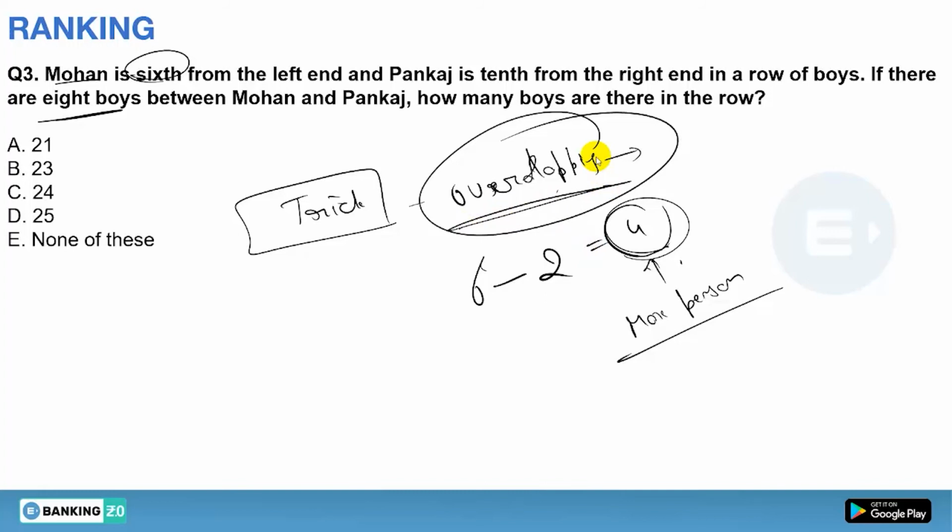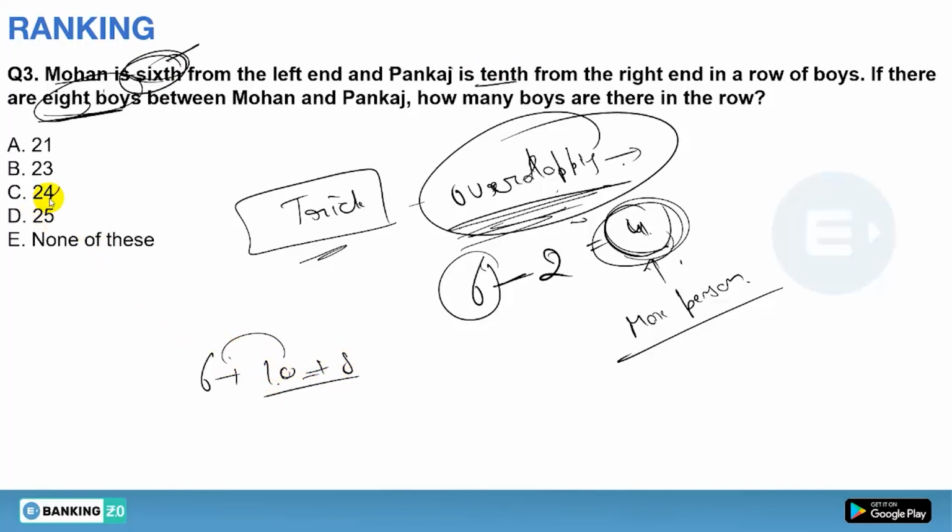Again I'm telling you the trick: whenever you are checking whether the overlapping condition is followed or not, and there are 2 persons having positions from 2 different ends, you have to take the lower position. The lower position is 6, so subtract 2, that becomes 4. These 4 are the maximum persons that could sit between Mohan and Pankaj in the overlapping condition. But here they have given 8 boys, so the overlapping condition does not hold, and only non-overlapping is possible. In non-overlapping it is simple: 6 plus 10 plus 8 boys between them, so 10 plus 8 is 18, plus 6 is 24. So the answer will be option number C.